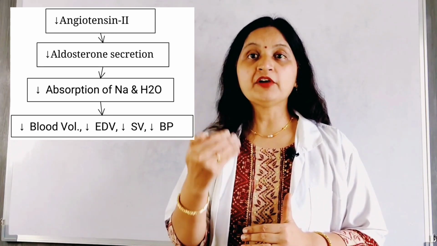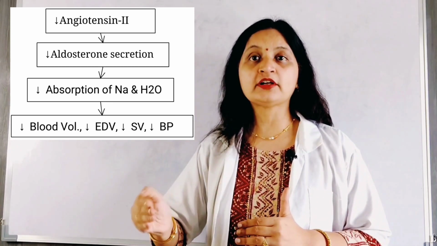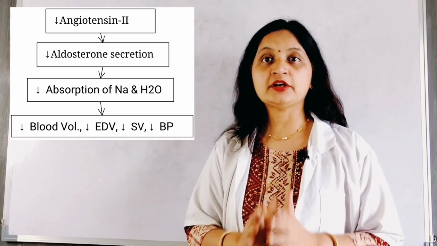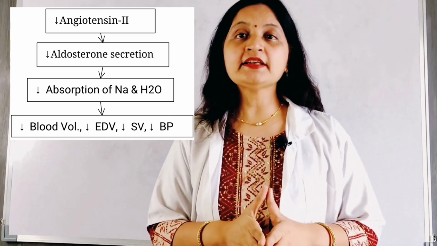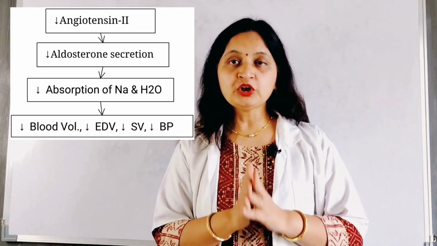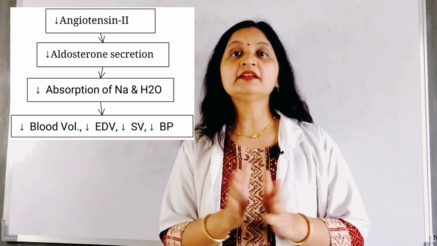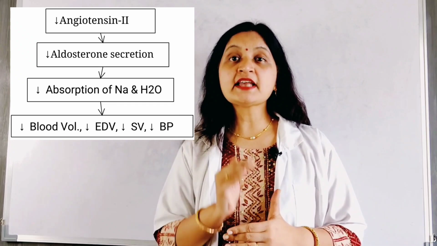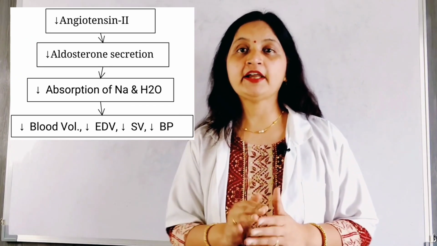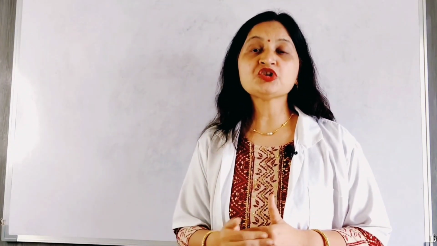Because of reduced angiotensin 2 action, there is increased excretion of sodium and water and retention of potassium. Therefore, the ACE inhibitors and ARBs reduce the fluid volume in the body, decreasing the cardiac output and the blood pressure, but they retain potassium and cause hyperkalemia as a side effect.